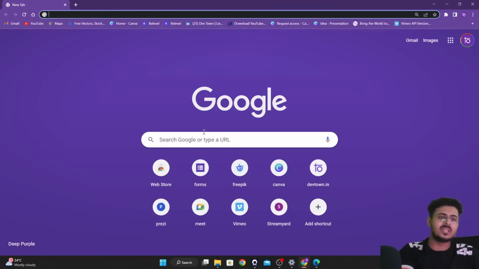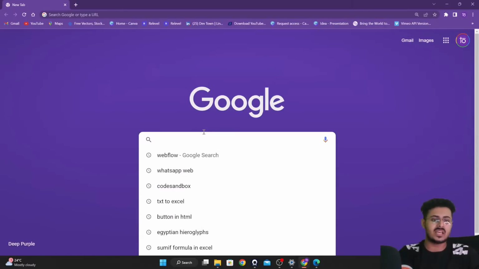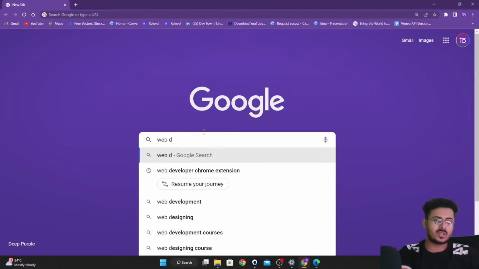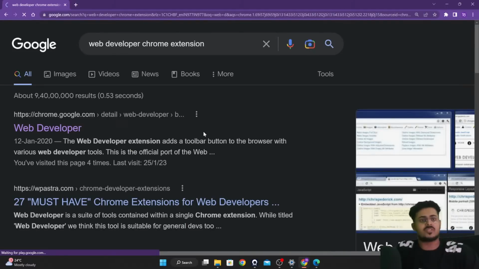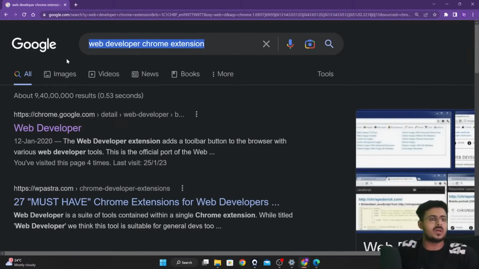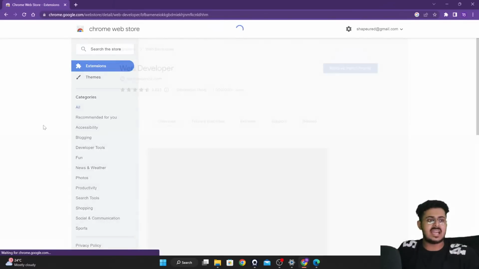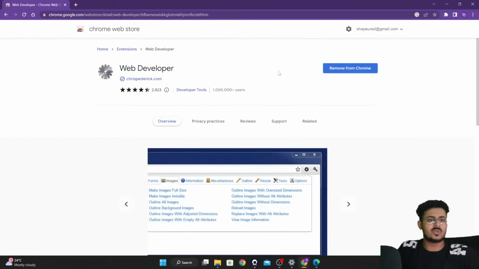So what I'm going to do is download a Chrome extension called Web Developer. This is what I'm searching right over here, guys: web developer Chrome extension. I'm going to click on the very first link, and from there I'm going to add it to my browser. I've already installed it to my browser, so you can also do that.